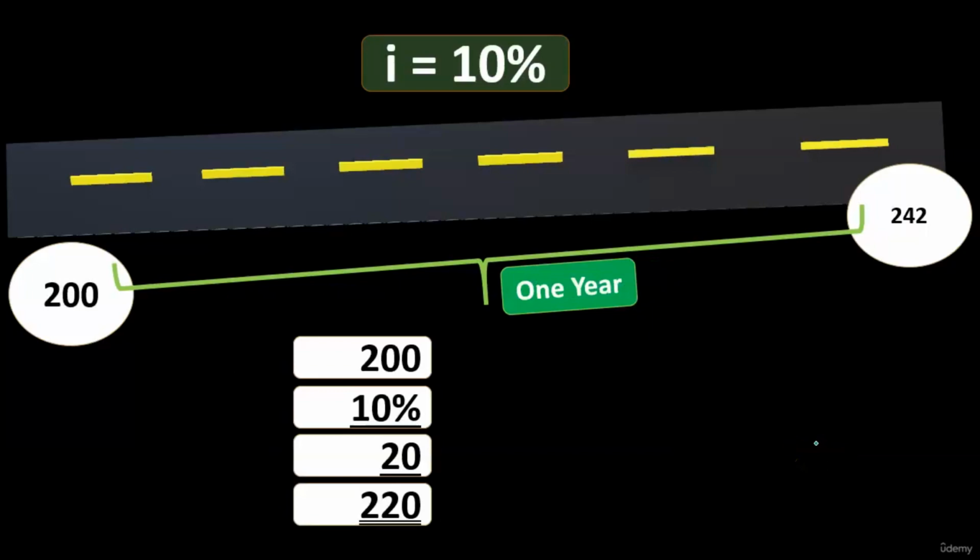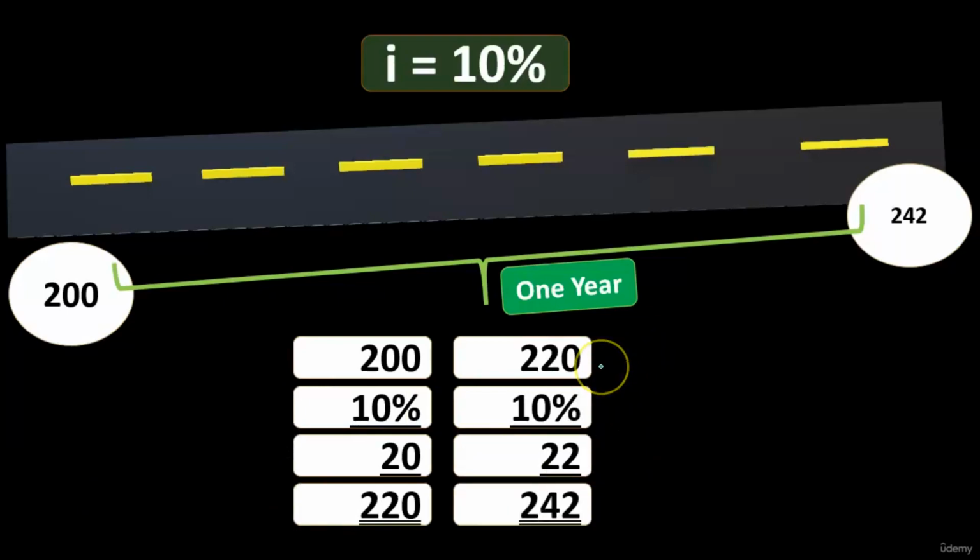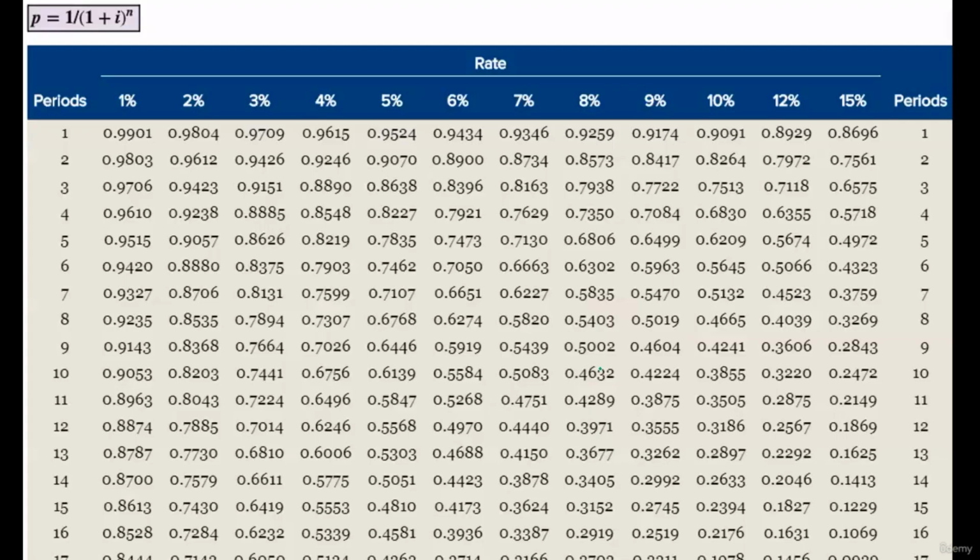So if we see that in terms of our thought process, we can say, all right, if we had the 200 to start with, 200 times 10% is 20, plus the 200 is 220 for year 1. Year 2, 220 times the 10% is 22. 22 plus 220 is the 242. So you can kind of see how this is being worked together, how we can see this calculation formatting. That's how we would take a look at it in terms of a formula.